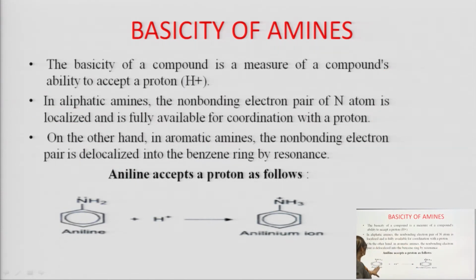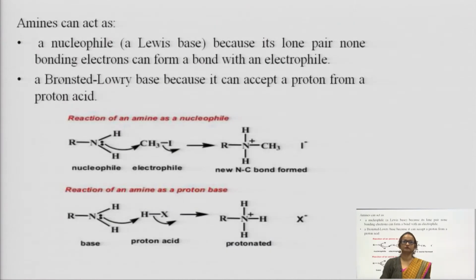See, at this point, aniline accepts a proton, meaning an aromatic amine gives electrons from NH2. This lone pair is present, and for formation of a bond with the H plus ion or proton, it uses these electrons, gets a positive charge, and changes to the anilinium ion. Okay. Next, again.